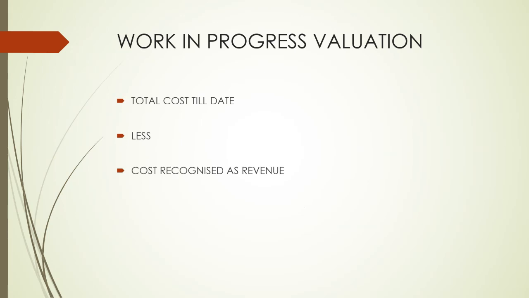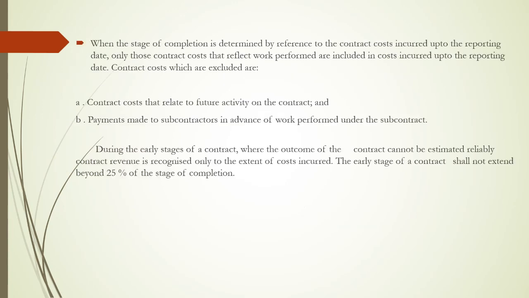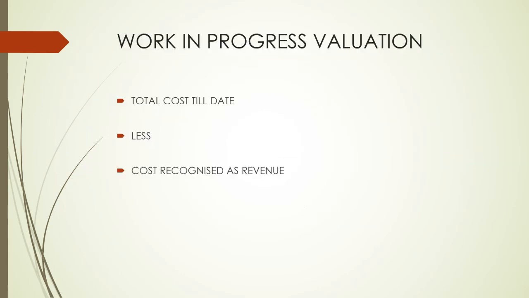A single simple sentence is used: work in progress has to be valued at the cost till date. How to compute the cost? As we were mentioning, all these costs we have to add, and all these costs we have to exclude. To that total cost for a project which is in progress, we take the total cost less the cost recognized as revenue. Any cost which has been recognized as revenue, that proportion of the amount has already been debited to the P&L account. That amount should not be taken.